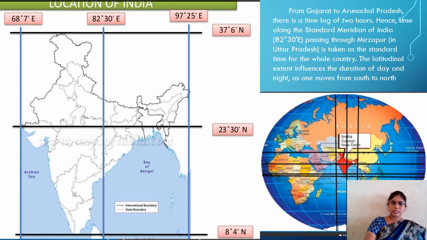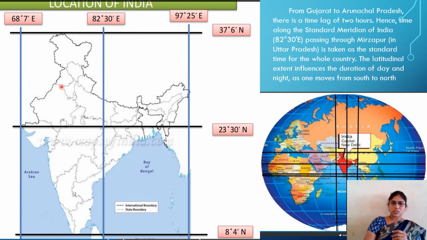Coming to the exact location and the prime meridian of India. Look here, children. From Gujarat to Arunachal Pradesh, there is a time lag of 2 hours. As I told, to complete one rotation for each longitude, the Earth takes 4 minutes.